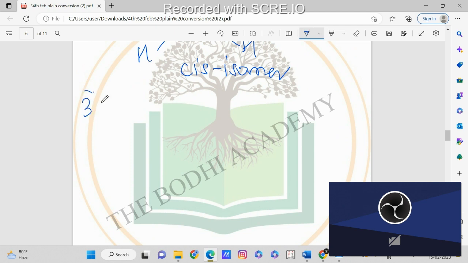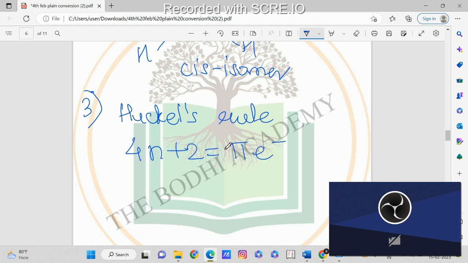Now what is aromaticity? Aromaticity is defined by Huckel's rule. Huckel is the name of the scientist, and aromaticity is defined by that rule. Huckel's rule gives one formula: 4n plus 2 is equal to the number of pi electrons.